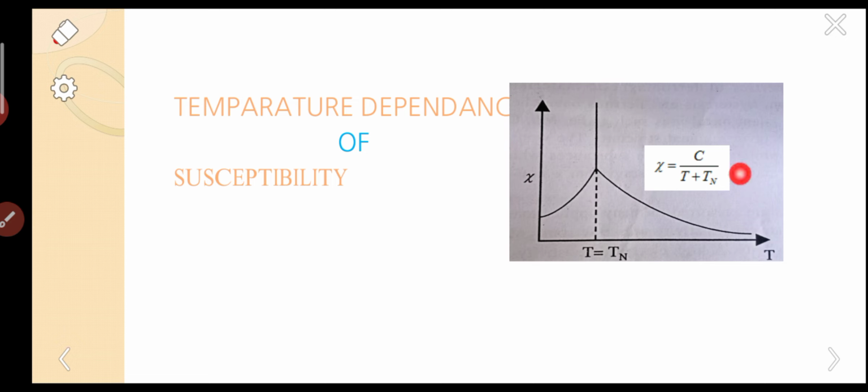So this is the relation of susceptibility versus temperature: psi equal to C by (T plus Tn). C is the Curie constant, T is the temperature we are applying, and Tn is the boundary temperature, or Neel's temperature. Boundary is the general word, Neel is the technical word. This is the relation between temperature and susceptibility, and this is the graph of susceptibility versus temperature.